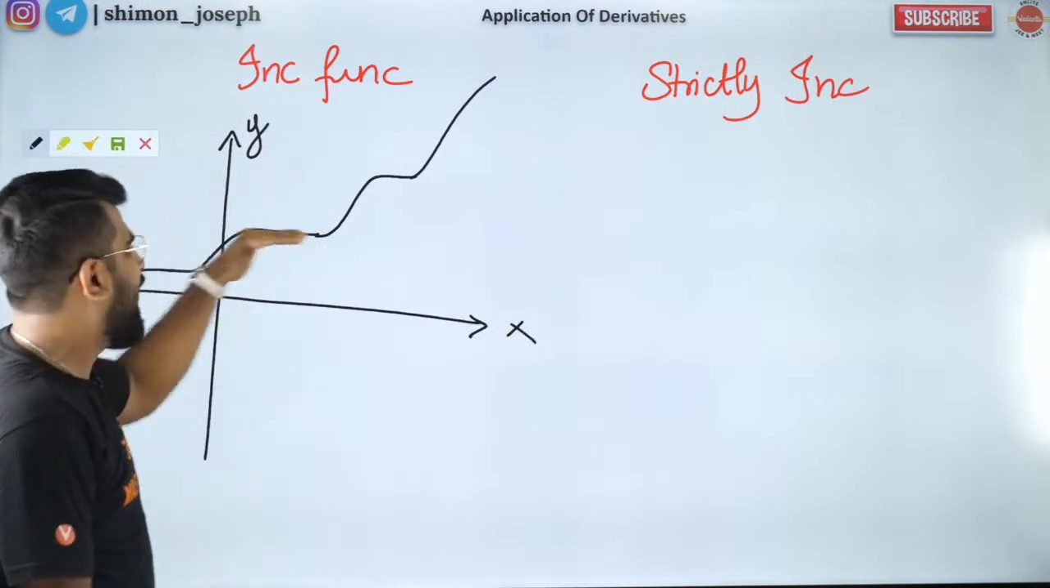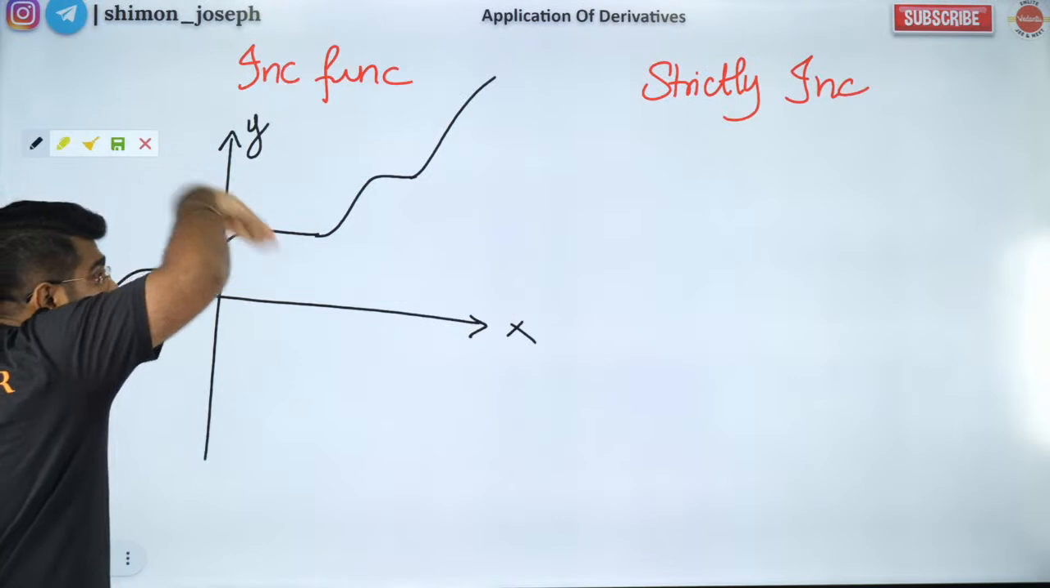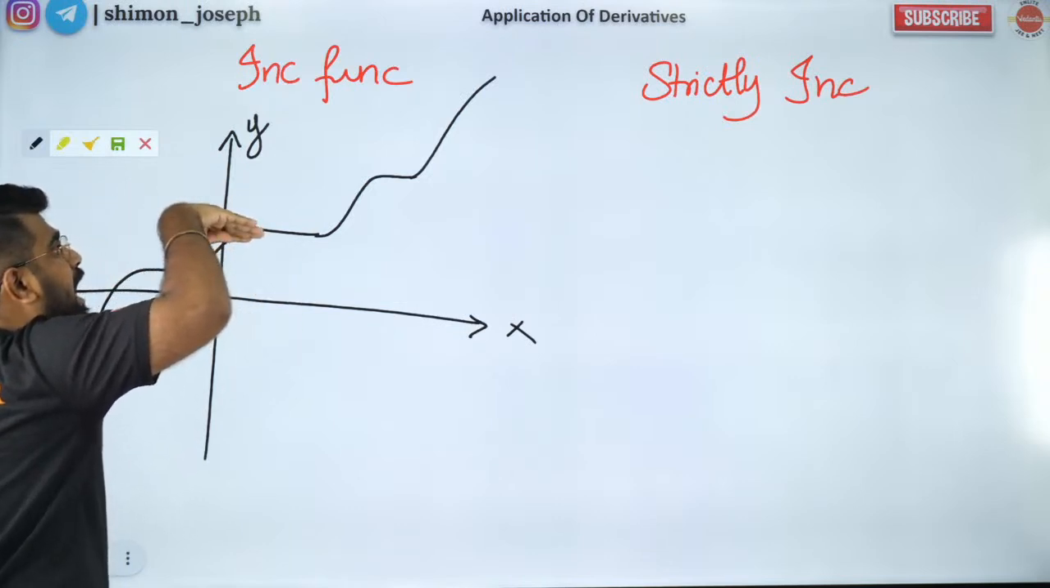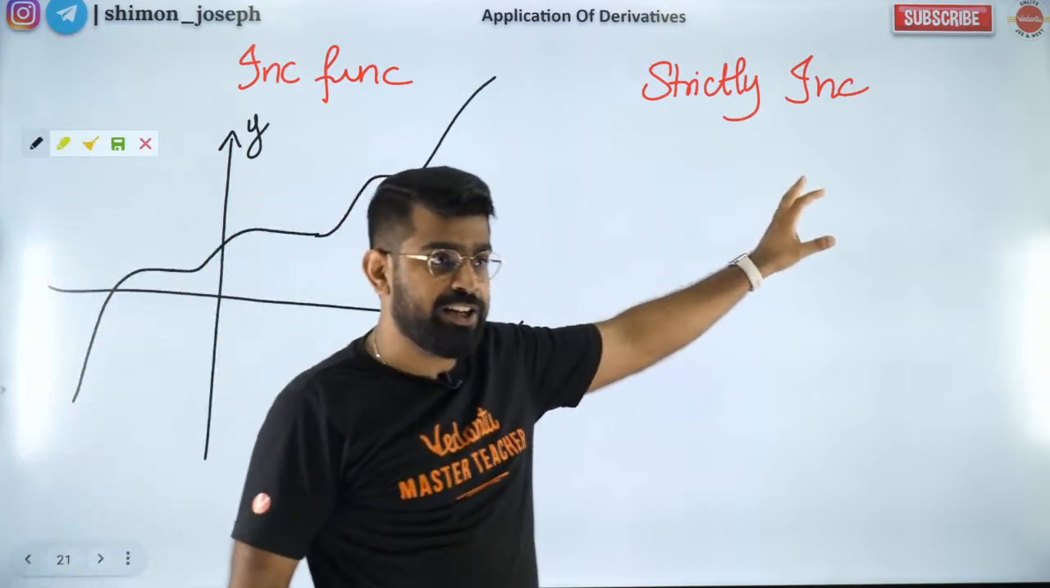Okay? Or it can be flat. Flat means it can be parallel to your x-axis. But it cannot come down. It can never come down. Okay? Now, what is strictly increasing?